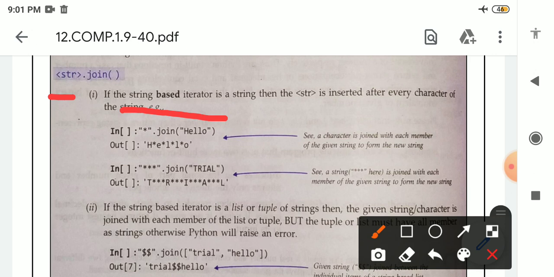Join is the name of the function. Inside the parentheses we have provided the string hello in double quotation. So this is the input. When this particular line executes, we get output like this. After every character, this asterisk symbol is inserted automatically. See here: h, asterisk, e, asterisk, l, asterisk, l, asterisk, o. In this way it will join.